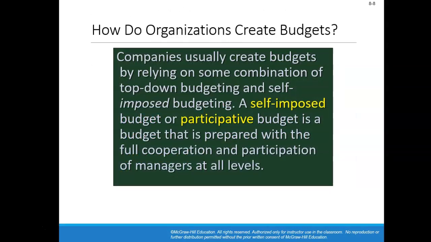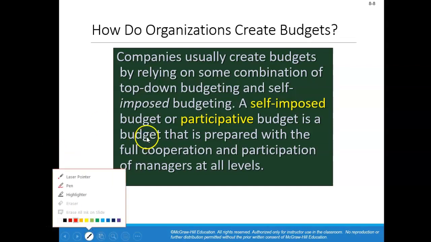So there are different ways that companies can create budgets. That's what we call top-down budgeting and a self-imposed budget. I won't spend too much time on the top-down, but I do want to introduce this topic.